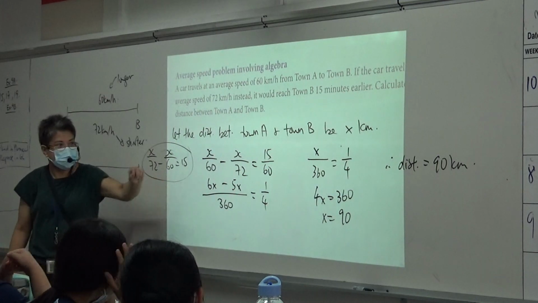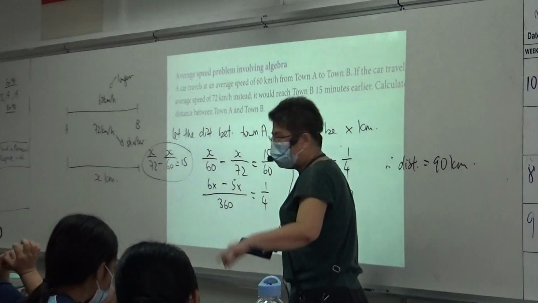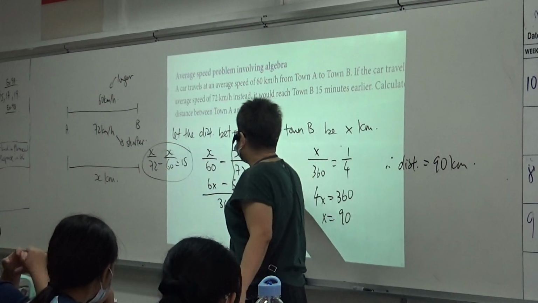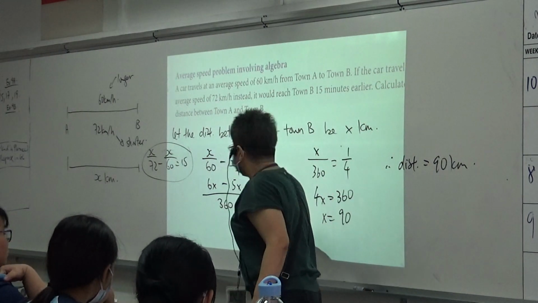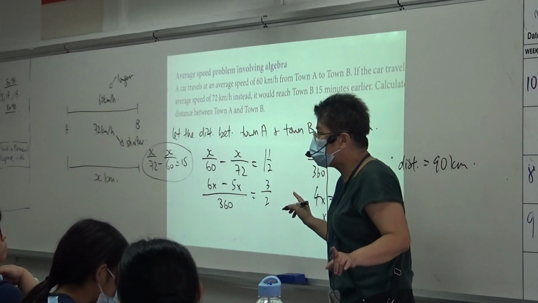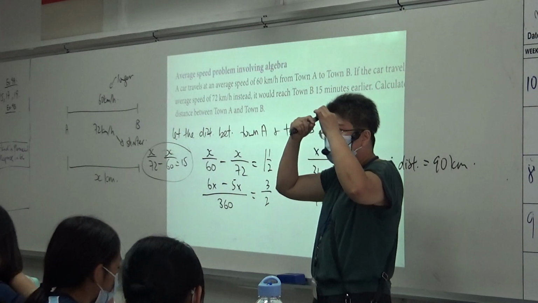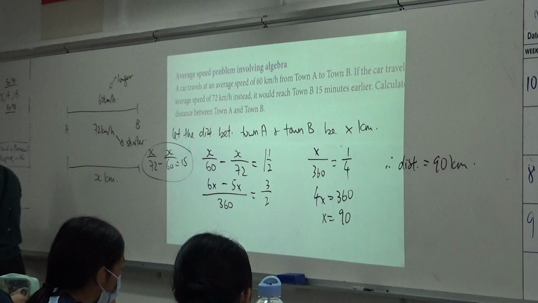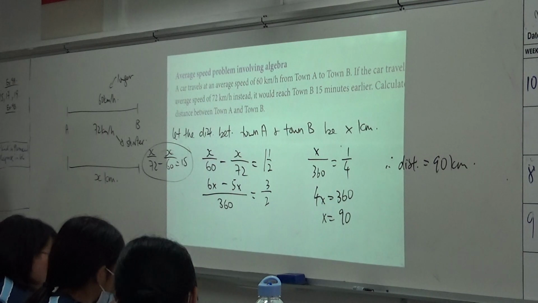60. Okay, now then I teach you something. What if the difference is 1.5 hours? This one is extra. What if this thing is 1.5 hours? Don't worry. You can put 3 over what? 2. Then can you cross multiply later? Yes. Understand? So you must know how to do the questions in a very efficient way. Okay? So that is your example 20. And that's all for this particular section.